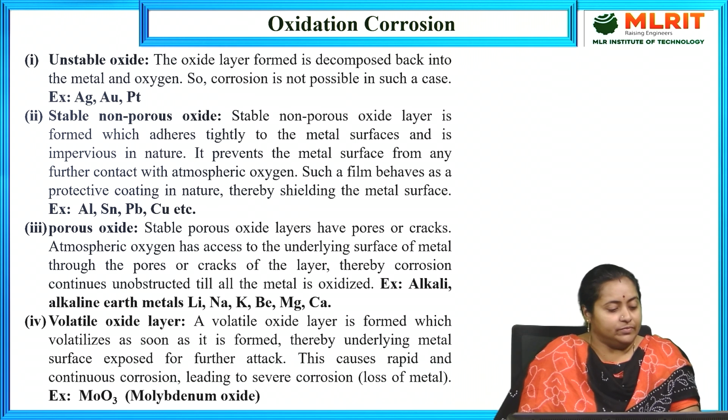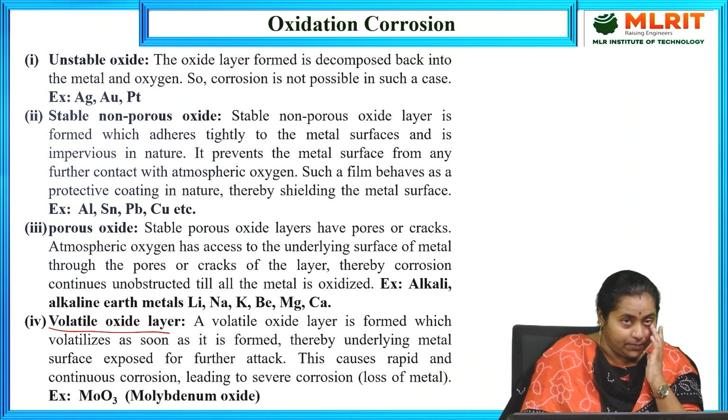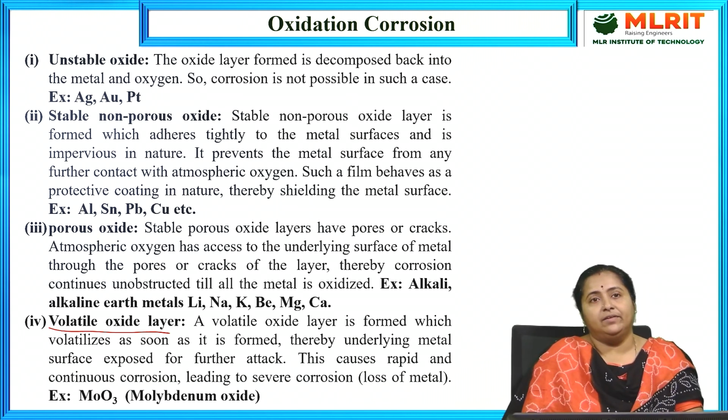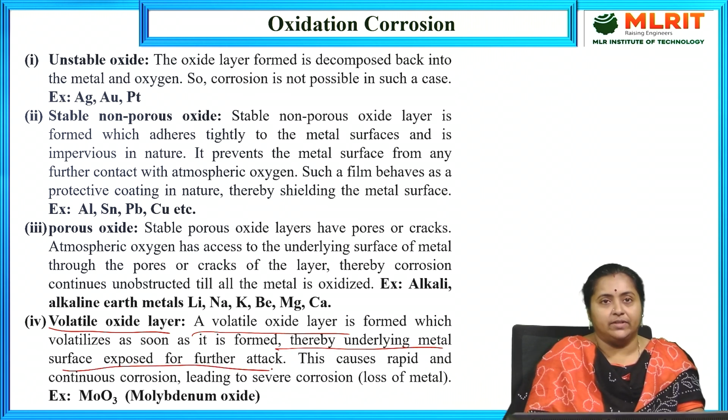Coming to the fourth, that is if the produced metal oxide layer is of a volatile nature. Volatile means easily evaporated. That means it will evaporate, leaving behind the underlying metal for fresh attack of atmospheric oxygen. So this is what is mentioned here. A volatile metal oxide layer, if it is produced, evaporates as soon as it is formed, thereby exposing the underlying metal surface for further attack. Hence, a rapid and continuous corrosion reaction will take place that will lead to severe corrosion, that is loss of metal. It will continue till the entire metal gets disintegrated.